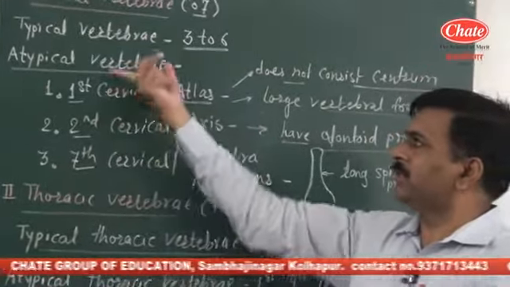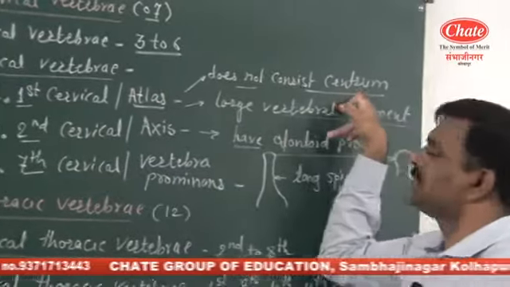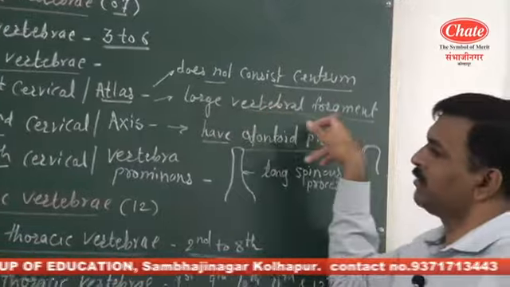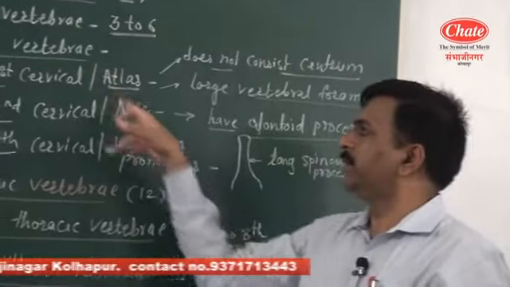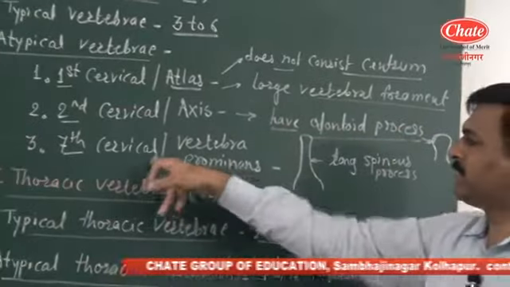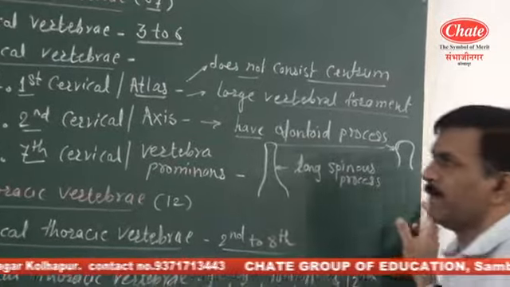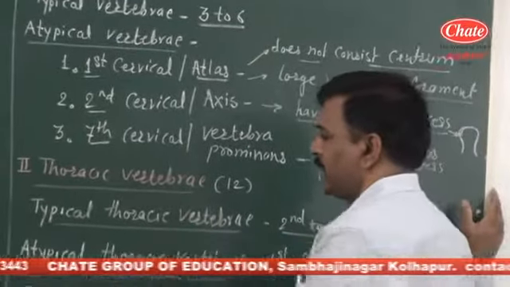An objective question may be asked. The 1st cervical vertebra is termed as atlas. Its peculiarity is that it does not consist of the centrum, and it has a large vertebral foramen. The 2nd cervical vertebra, termed as axis, has the odontoid process, and the 7th cervical vertebra, vertebra prominens, has the long spinous process. After that come the thoracic vertebrae.